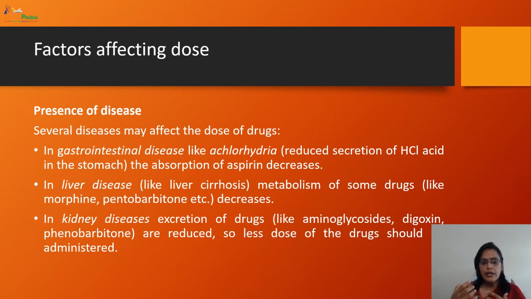In kidney diseases, the excretion of drugs like digoxin and aminoglycosides is reduced, so a lower dose of the drug is to be administered if some kind of disease is associated with the patient.